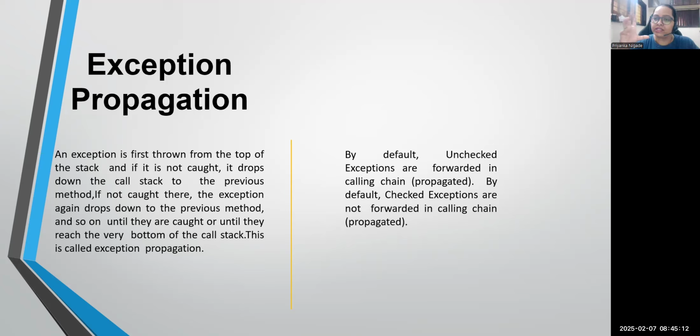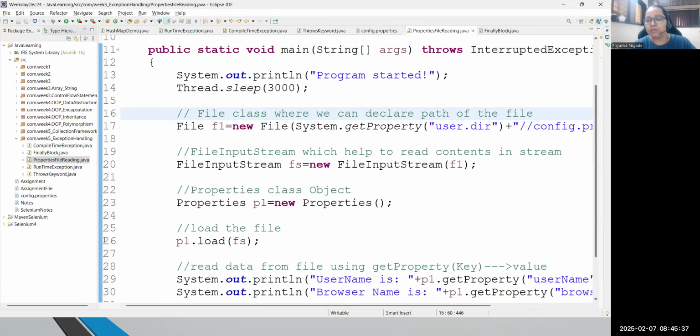If you remember, we have seen number format exception in the last session. And whenever you are able to see the complete stack trace for that exception, that is called exception propagation. Means why we are getting number format exception, from which line you are able to see that exception, every stack trace you are able to see in the console. So let me first show you propagation, then I will come to the point how you can create your own exception. So just have a look.